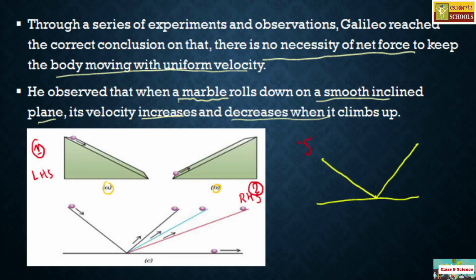When you drop the ball from a certain height, say h, it rolls down, reaches the second inclined plane, climbs up and reaches the same height from which it came.